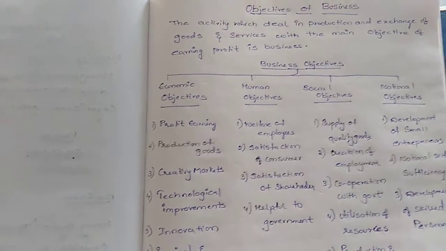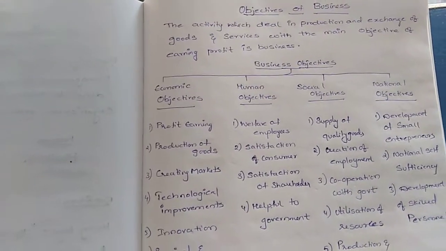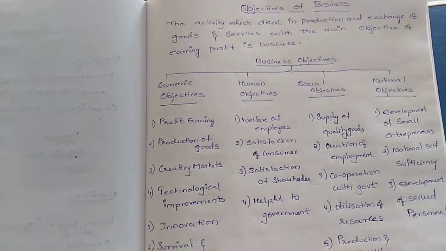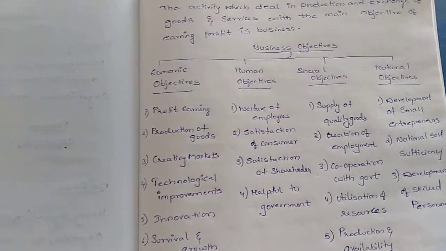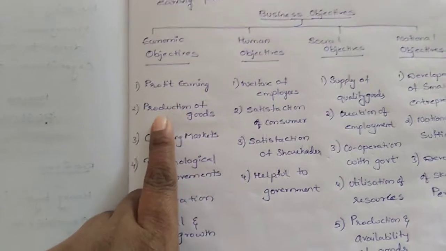If we have started the business, our main motive should be earning first. After earnings only can we expand, survive, and diversify in the business. All things can be done in the business. That is the first one.